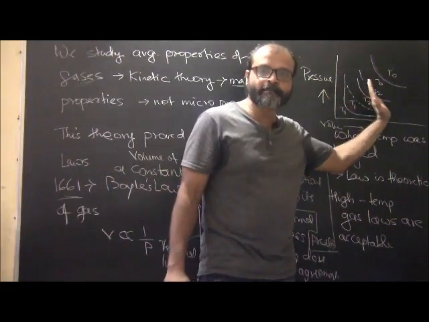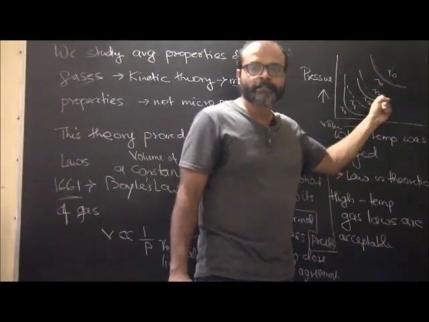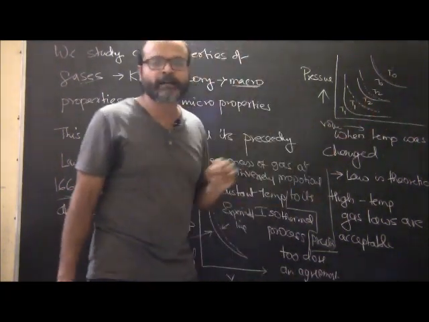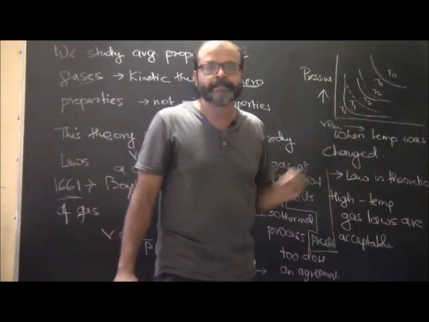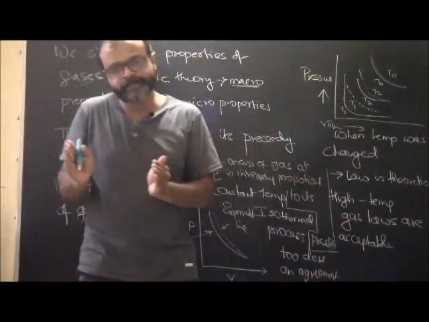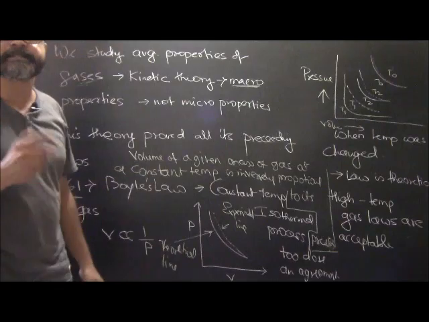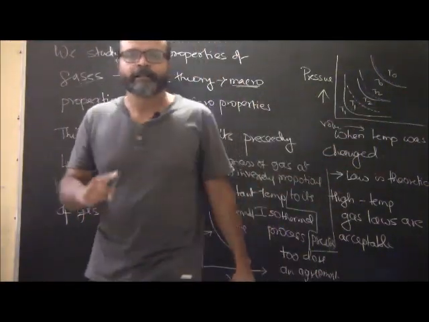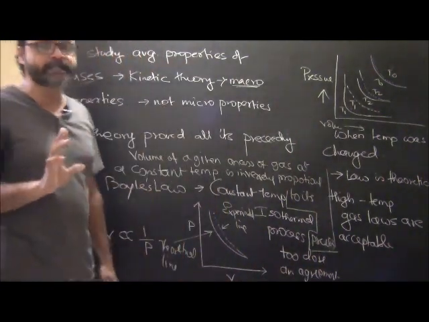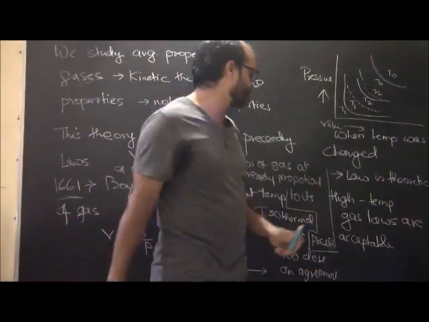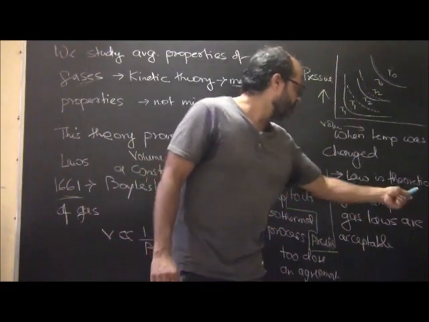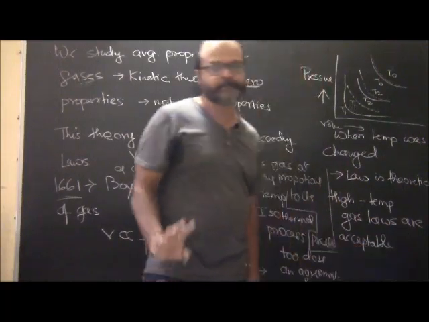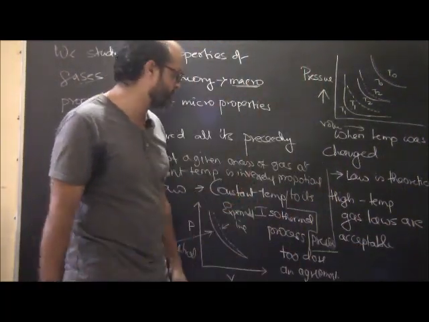However, when you increase the temperature and plot the graph, you will see that the variation has decreased. As you keep on increasing the temperature, you will notice that the variation keeps decreasing. For pressure and volume, as you keep on increasing the temperature, the variation decreases. However, at low temperatures there will be deviations. So when temperature was changed, the law is basically theoretical. At very high temperatures the gas laws are acceptable.